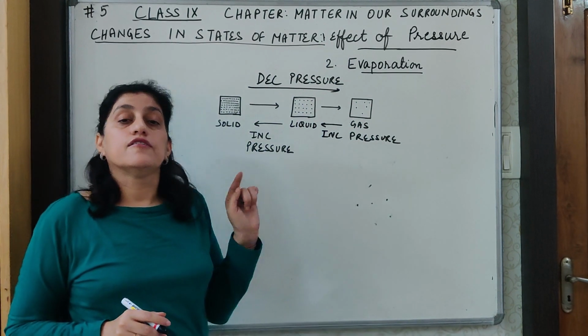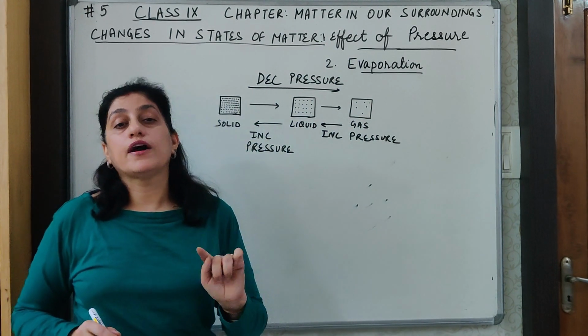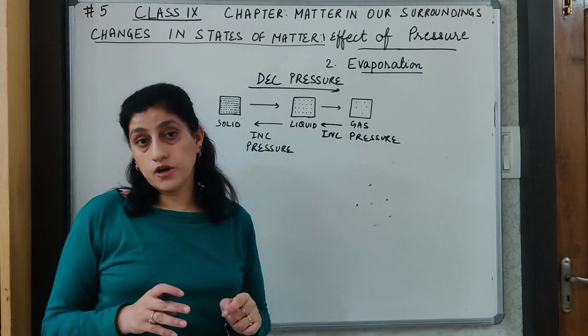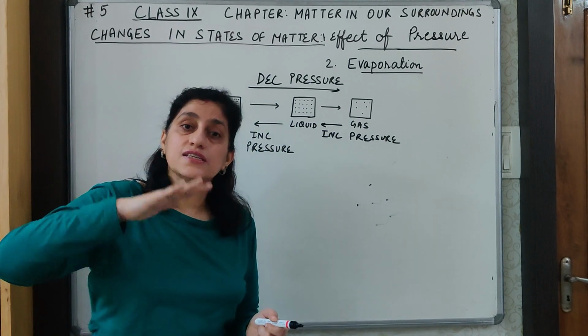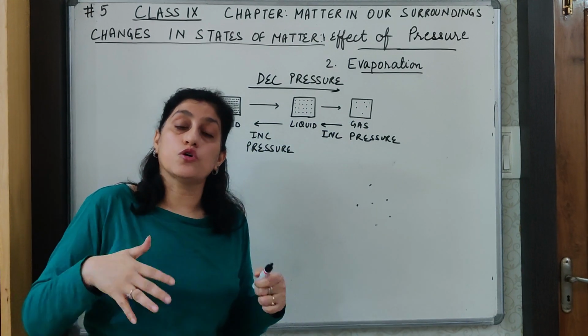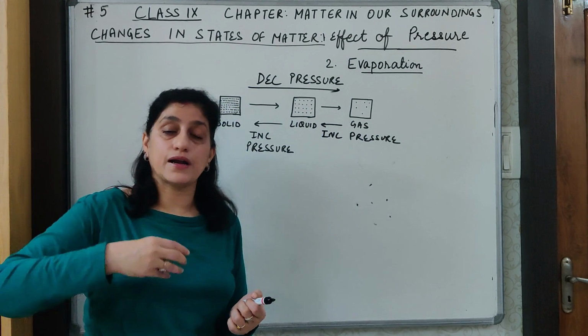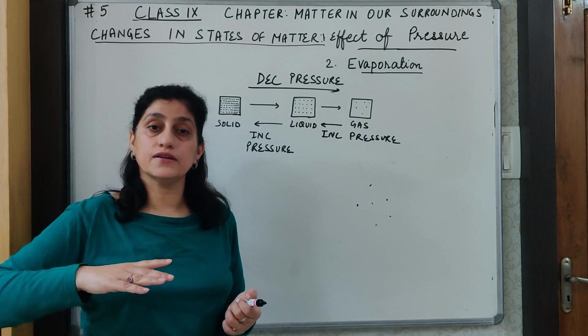But here, while applying pressure, one more thing has to be kept in mind. It is a common observation that when pressure is increased, the temperature also increases. But if the temperature increases, the particles will again move far apart.